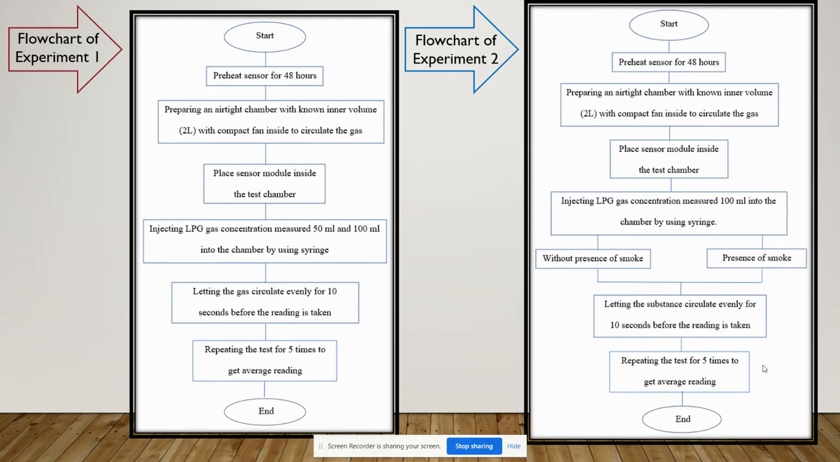Experiment 2 is about selectivity test of the sensor. An airtight chamber of 2 liter will be used throughout the experiment. LPG concentration will be set at 100 ml. The experiment begins by placing the sensor module inside the chamber. This testing will be divided into two situations. First, without the presence of the smoke, and second, with the presence of the smoke.